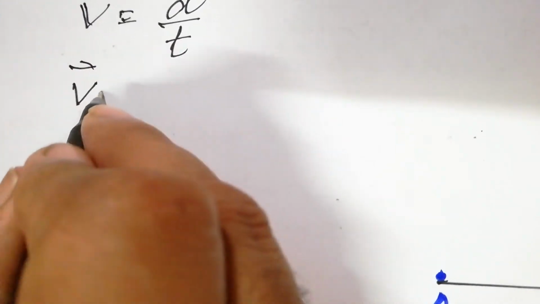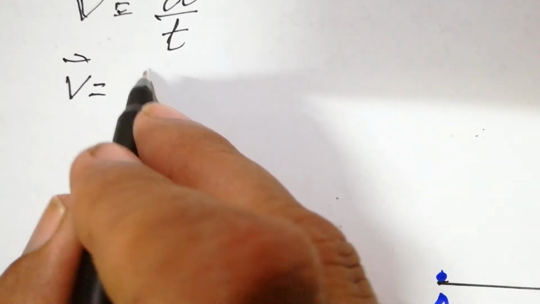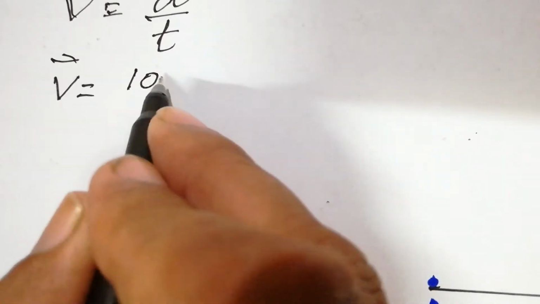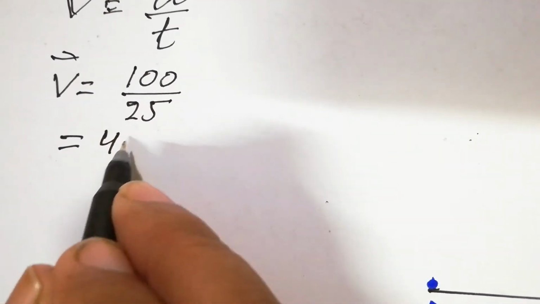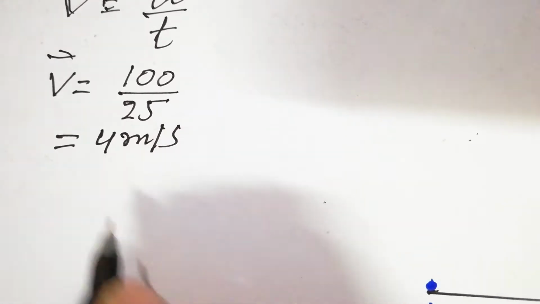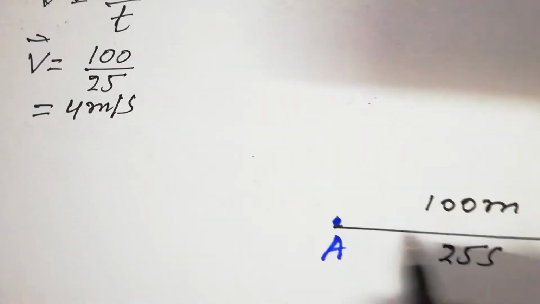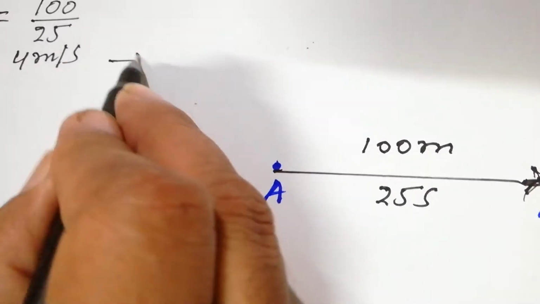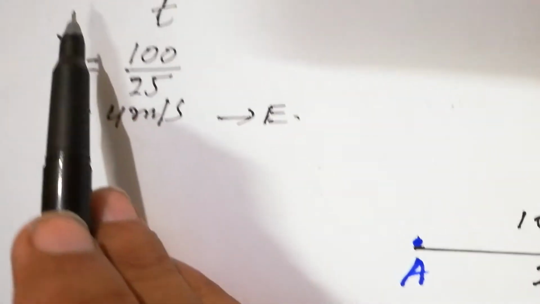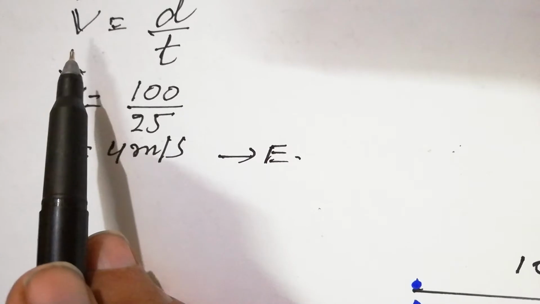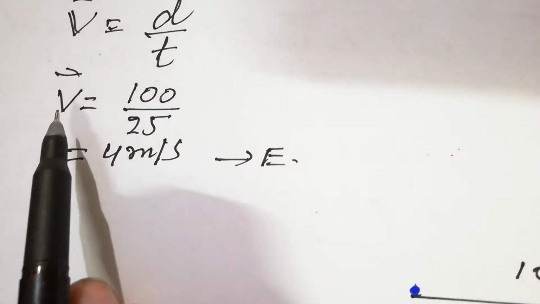If we insert the values, V is equal to total displacement, that is 100, and total time is 25, and its answer is 4 meters per second, and its direction is towards east. As I have already told you, when we are discussing the velocity, actually we are dealing with the average velocity.